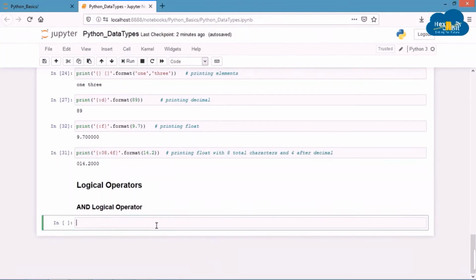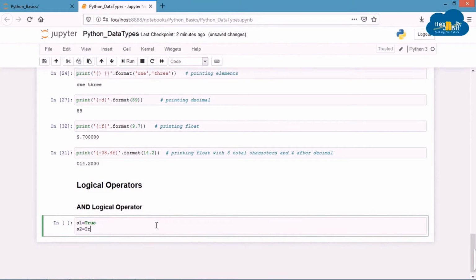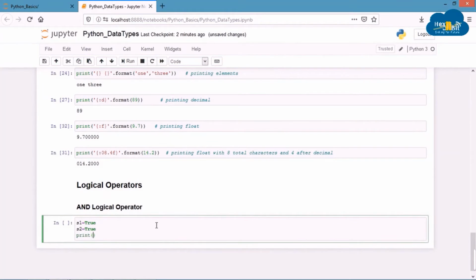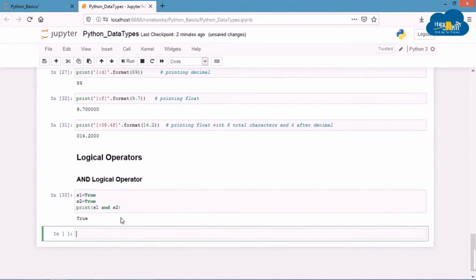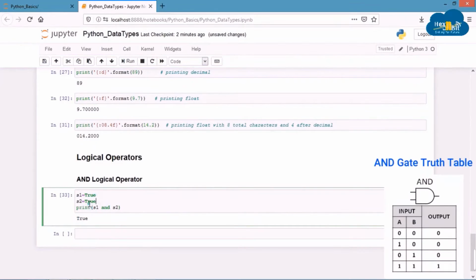Logical AND gives a true output when all the operands are true. In order to see this, we are going to declare two variables, s1 and s2, and assign them value true and true. Now let's print s1 and s2. So you can see that the result is true. If we change the value of either of the variable to false, the output will be false. You can understand it by an example.